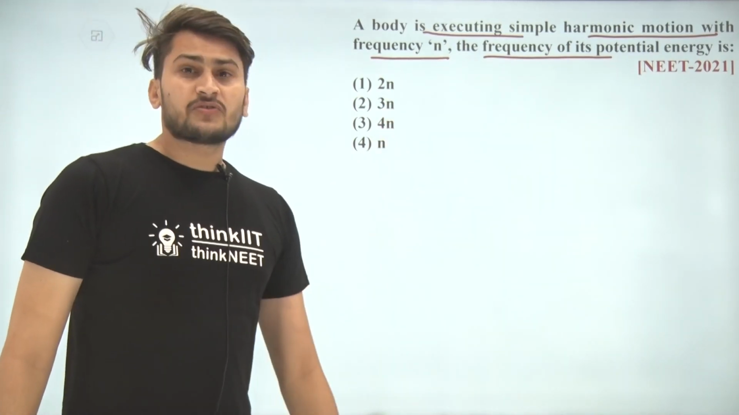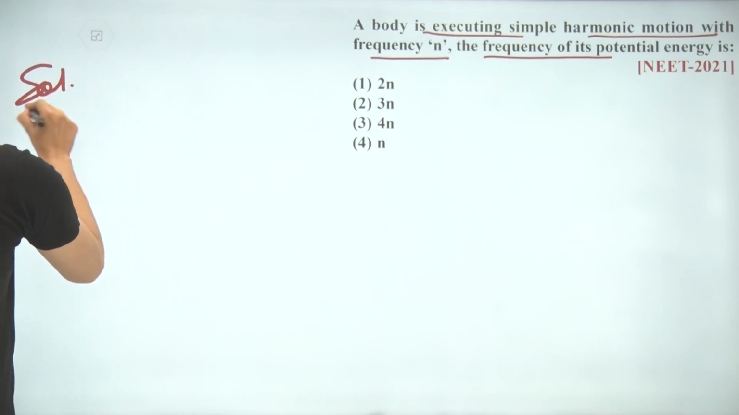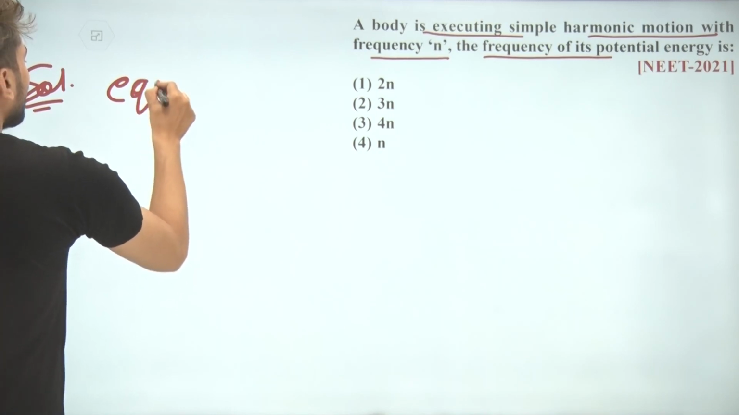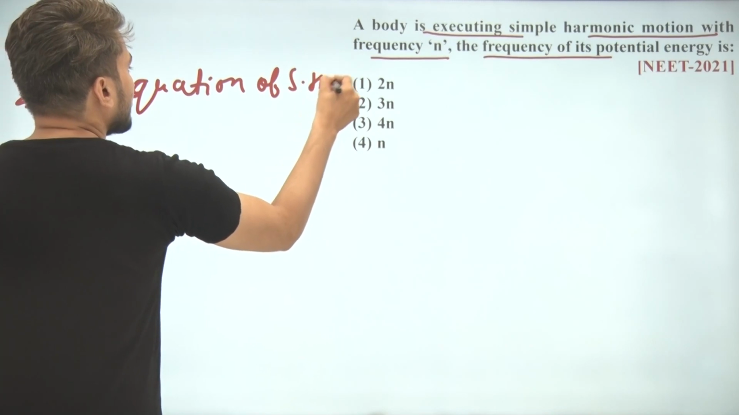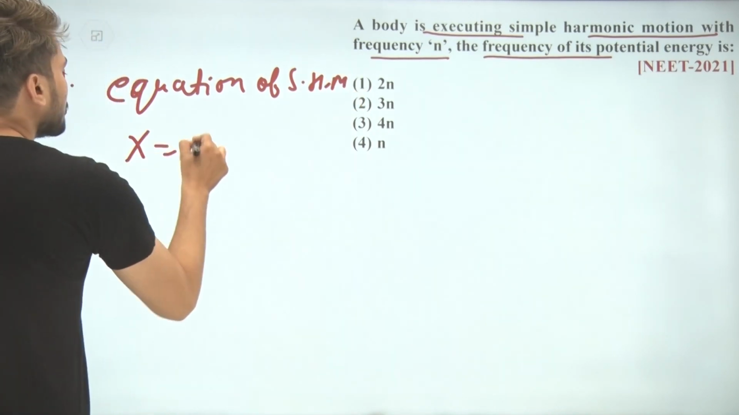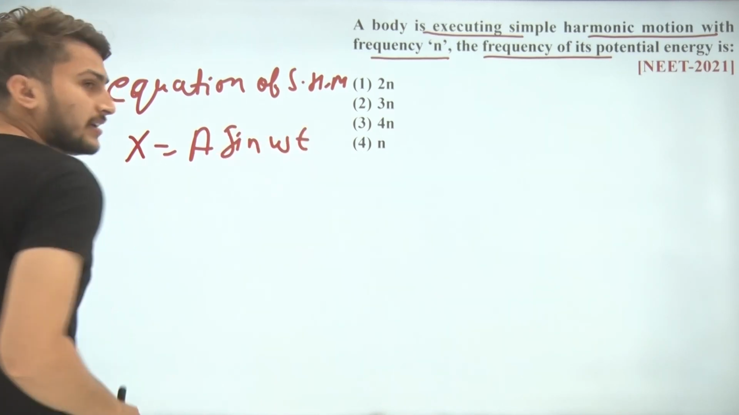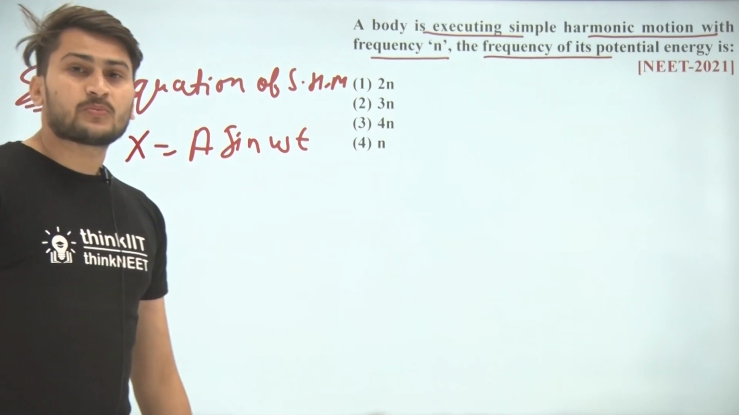simple harmonic motion, so we know that the equation of SHM, if I am talking about the solution, is x equals a sin omega t. If the initial phase is 0, the equation of SHM is a sin omega t.